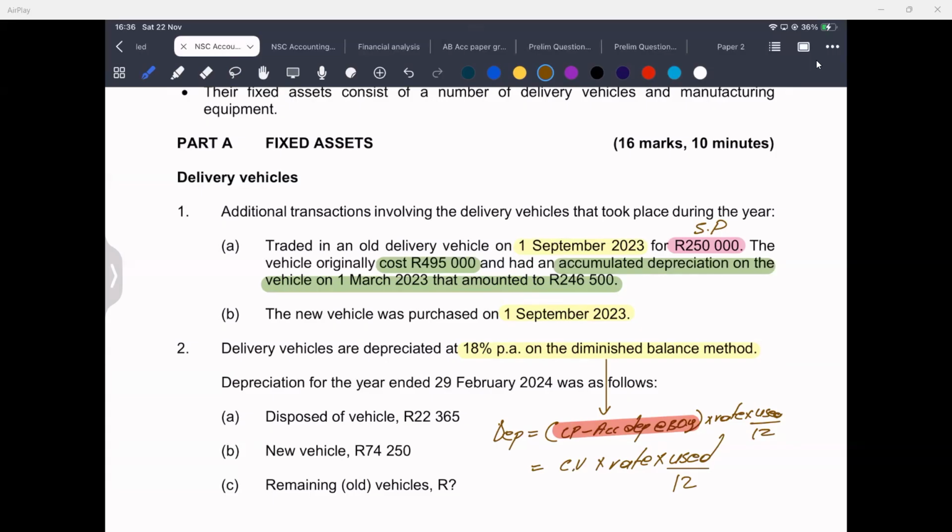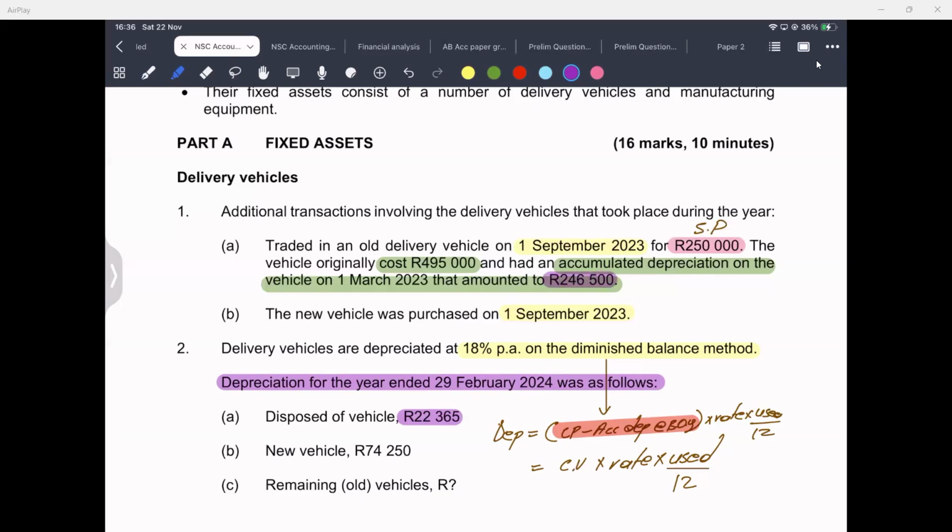Now, depreciation for the year ended 29th of February 2024 was as follows. Note that we do not need to calculate depreciation. They're giving it to us, so you need to celebrate. For the asset that was sold or traded in, depreciation is 22,365. No need to calculate it. Note that they gave us the carrying value of this asset at the beginning of the year.